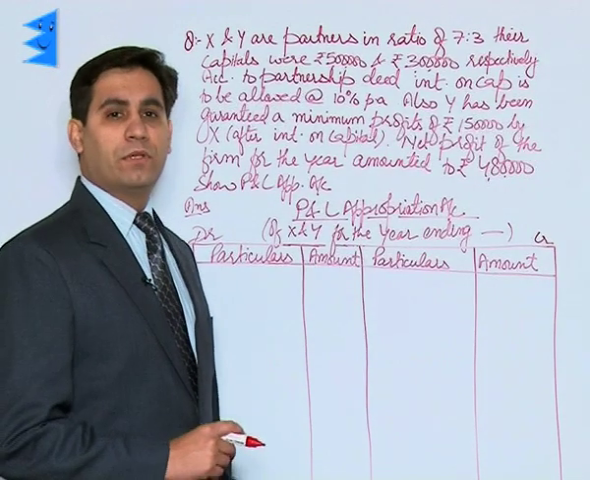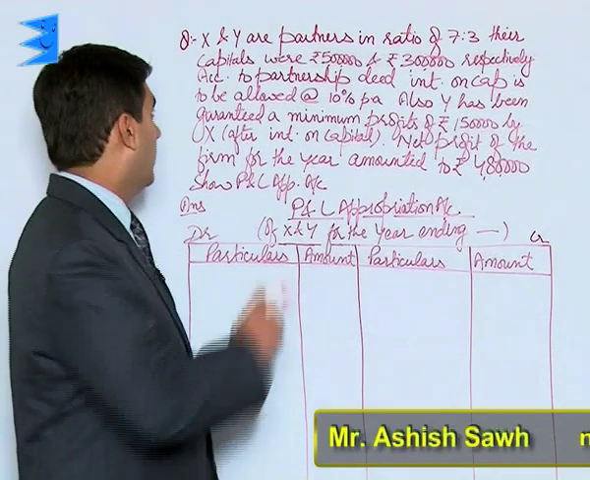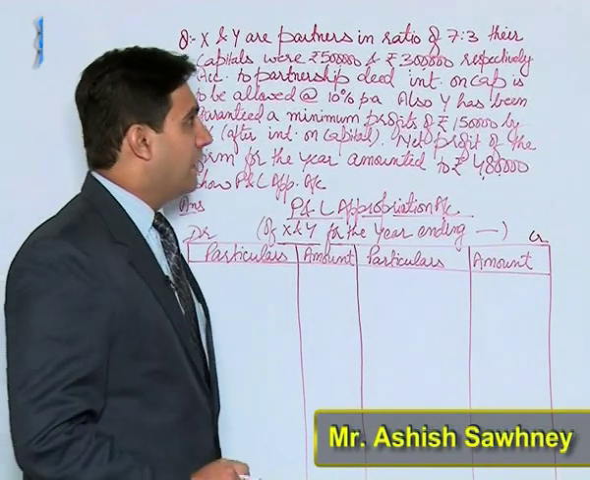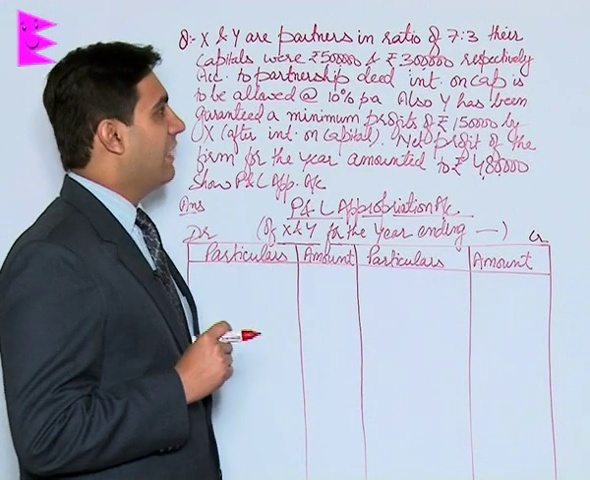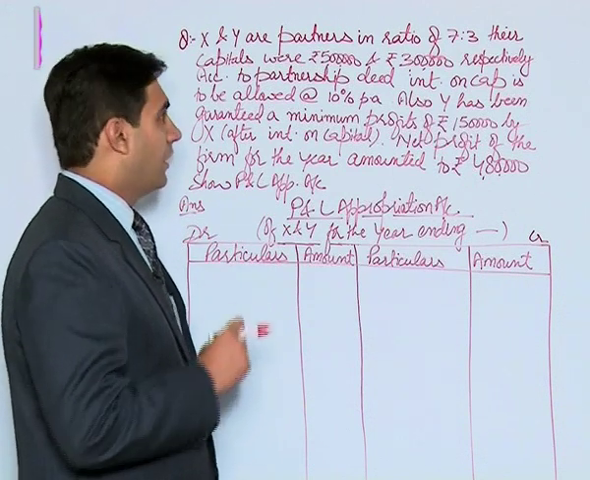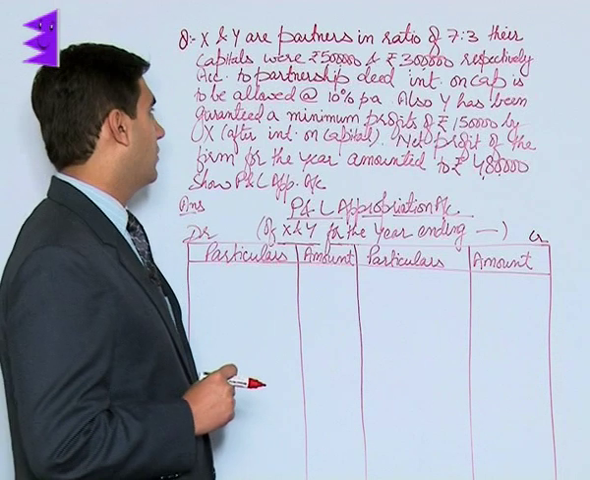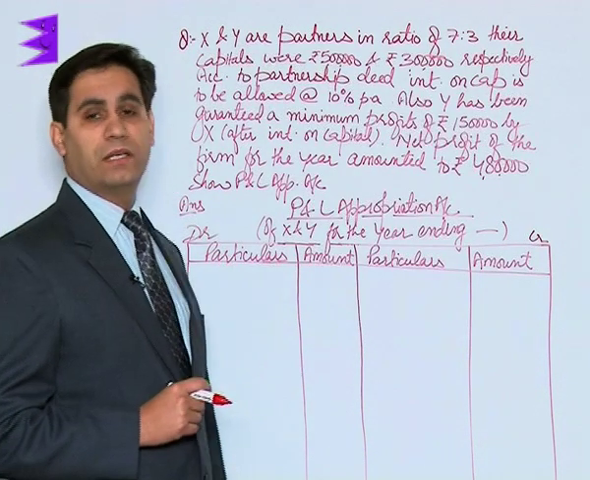Coming to another example on guarantee of profits. In this question it is given that X and Y are partners in the ratio of 7:3. Their capitals were 5 lakh and 3 lakh respectively. According to the partnership deed, interest on capital is to be allowed at 10% per annum.